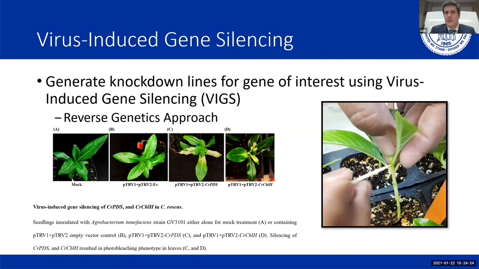For our virus-induced gene silencing, we generated knockdown lines for the gene of interest using VIGS, which is a reverse genetics approach. We use the PDS and CHLH genes as visual markers to identify where the virus infiltrates to, where we should harvest from. So where would our virus-induced gene silencing have occurred? We use PDS and CHLH, via their photobleaching phenotype, to identify where we need to extract from. We are currently in the process of measuring the alkaloid content from these transformants.